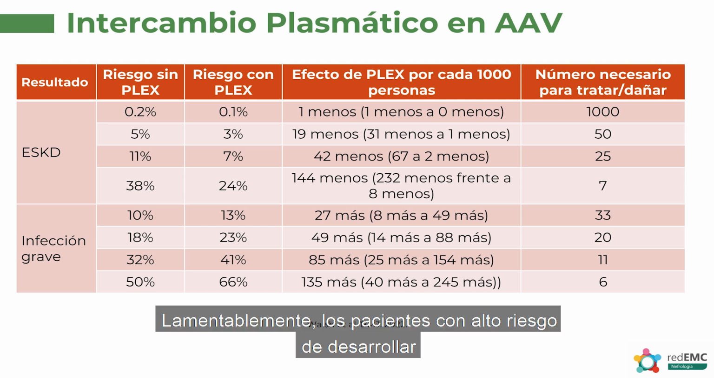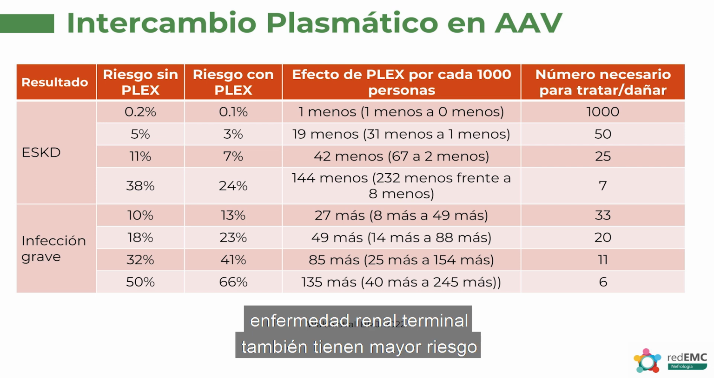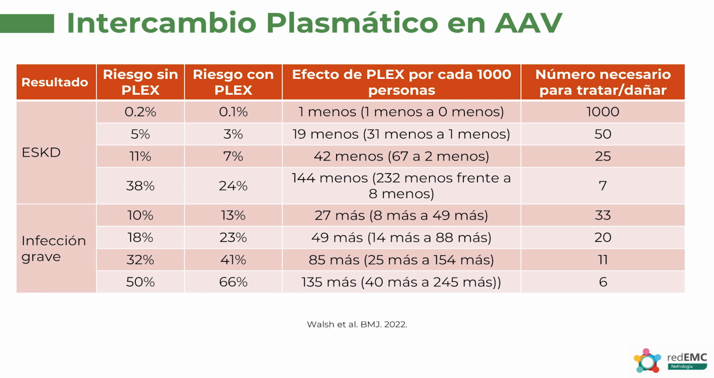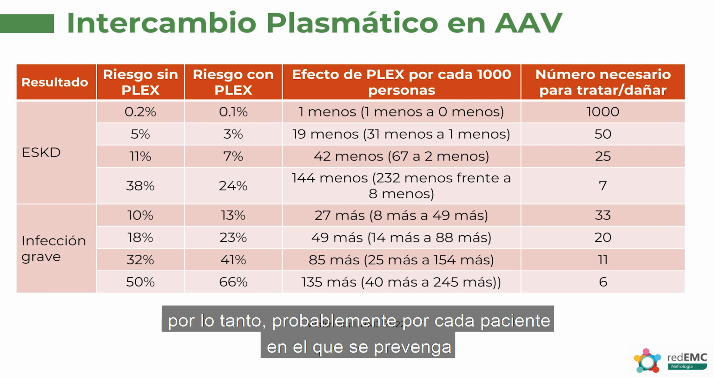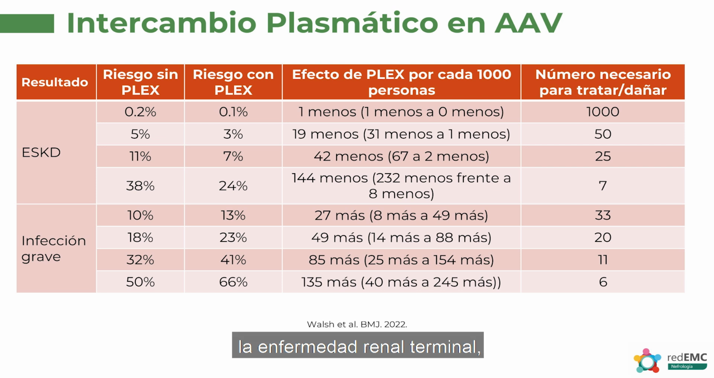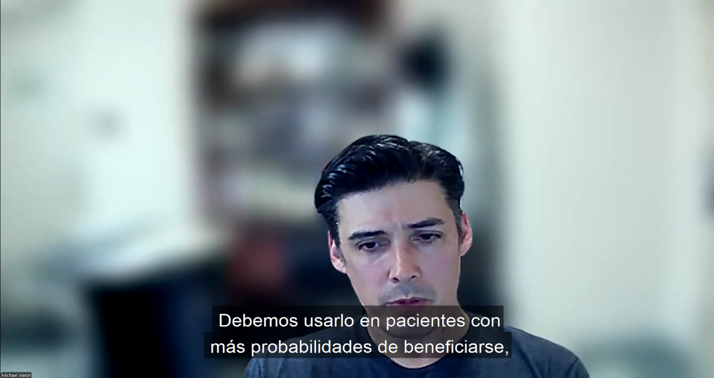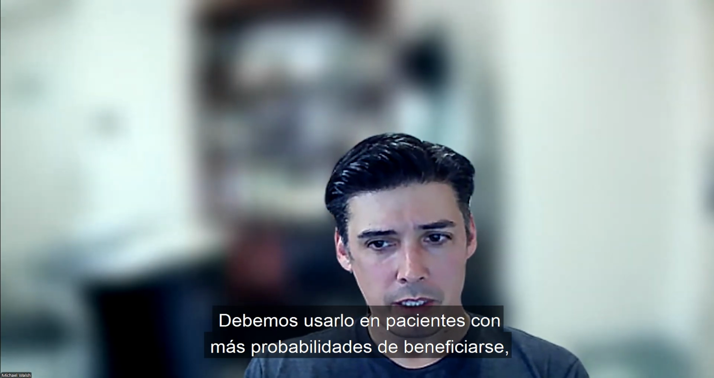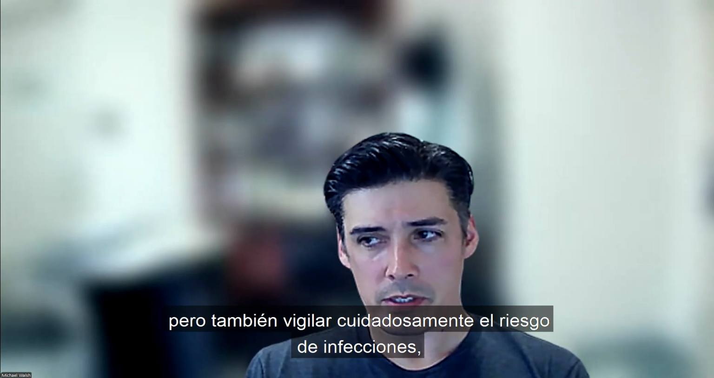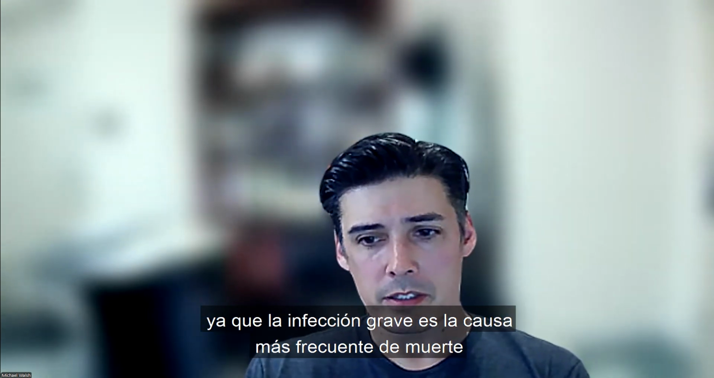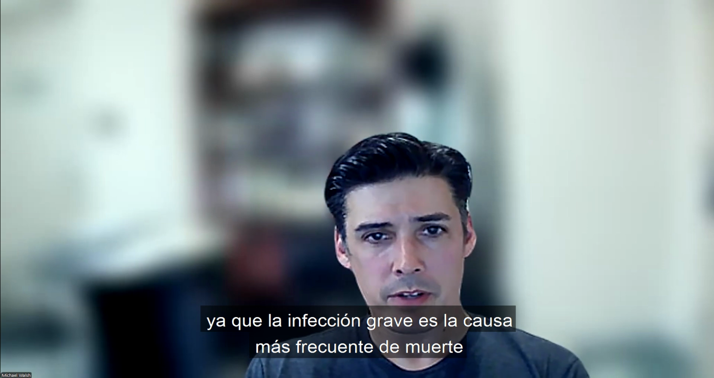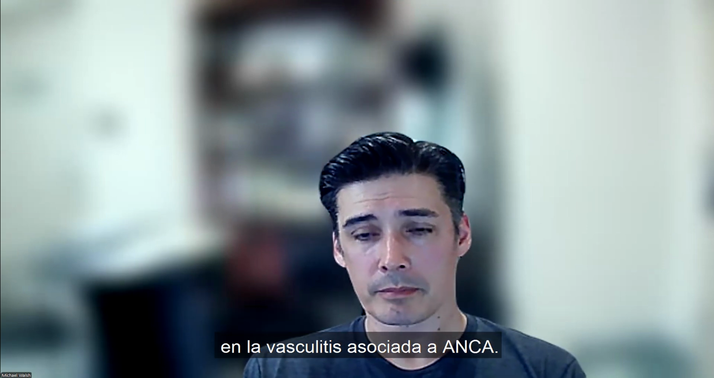Unfortunately, those patients who are at high risk of developing end-stage kidney disease are also at higher risk of developing serious infections. And so it's likely for each one of those patients that we prevent end-stage kidney disease in, we're going to cause at least one more serious infection for those high-risk patients. You can see down in those bottom two rows. So we have to be careful. We have to use it in patients that are the most likely to benefit, but then we need to watch for the risks of infection very carefully, since serious infection is the most common cause of death in ANCA-associated vasculitis.